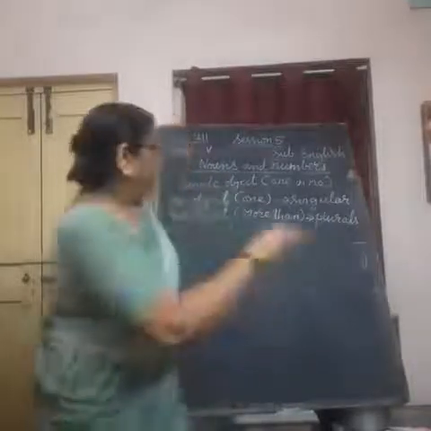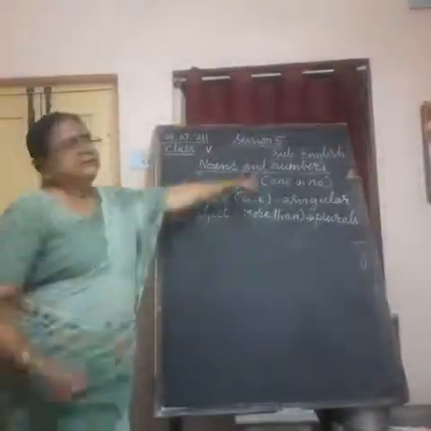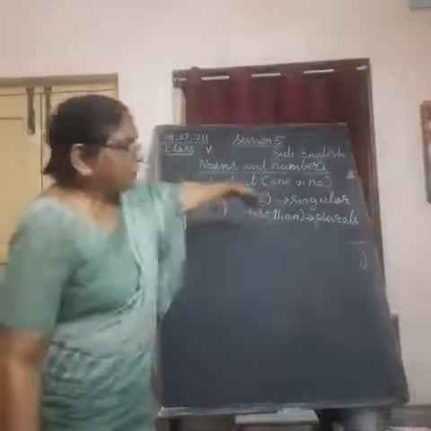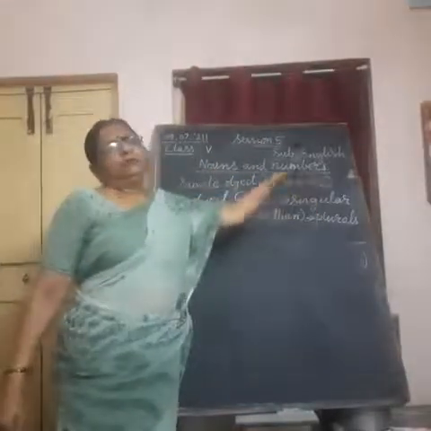Understand? One in a number, singular form. More in number, plural form.